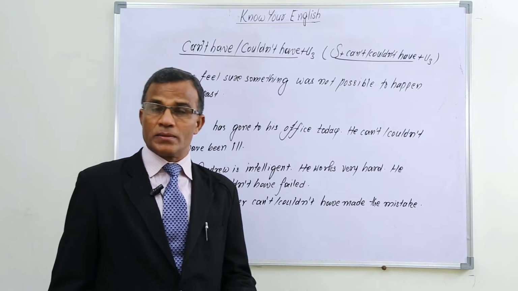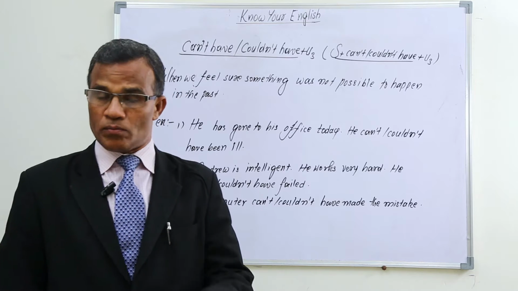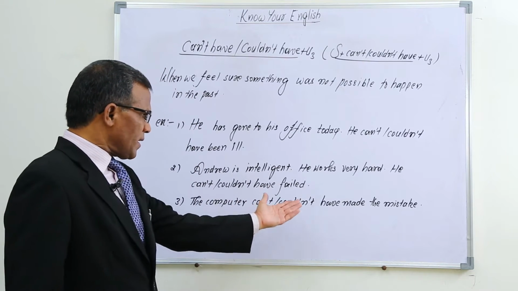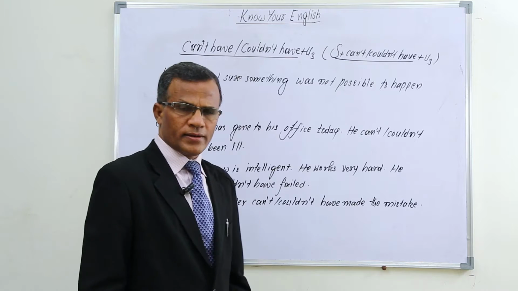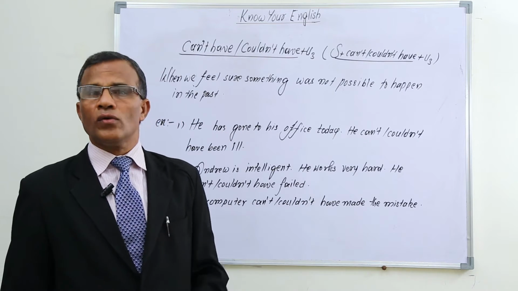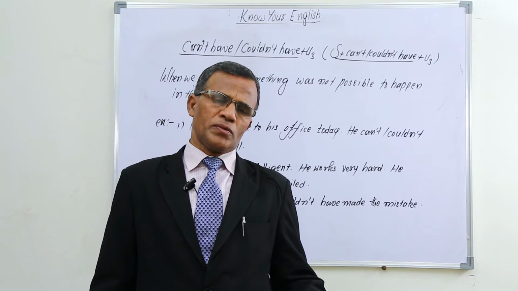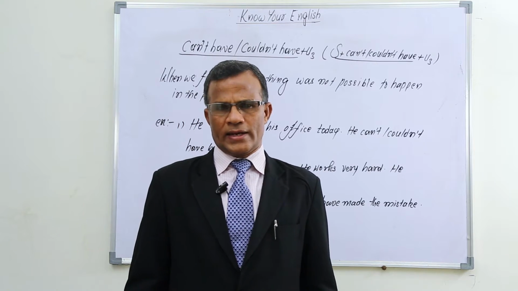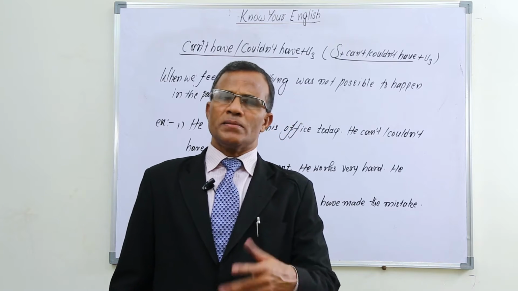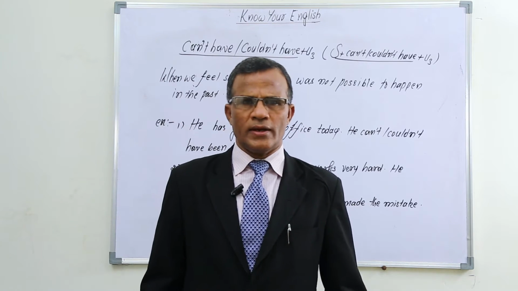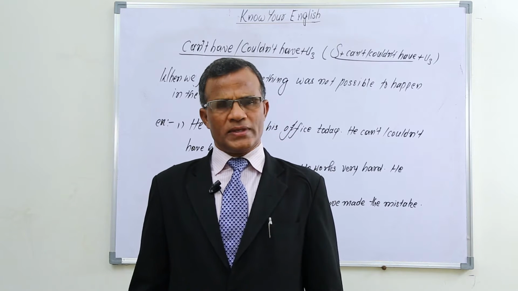It was not possible for him to fail. It was impossible for him to fail. The computer can't have made the mistake, or the computer couldn't have made the mistake. It was not possible for the computer to make the mistake. It might have been the mistake of a man. Like that we can use can't have or couldn't have plus V3.